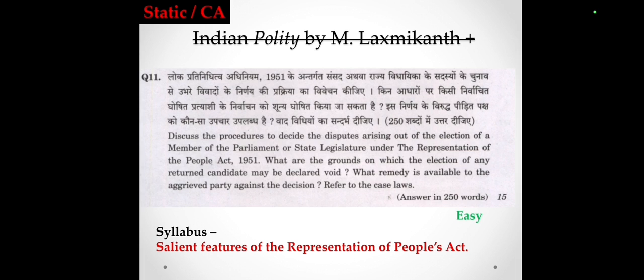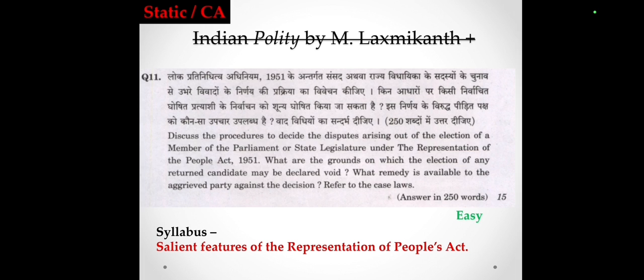What are the grounds on which the election of any returned candidate may be declared void? What remedies are available to the aggrieved party against the decision? Refer to case laws. The Representation of People's Act is mentioned in the M. Lakshmikant book, but the knowledge is not comprehensive enough to answer this type of question.